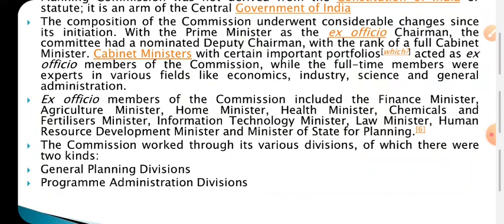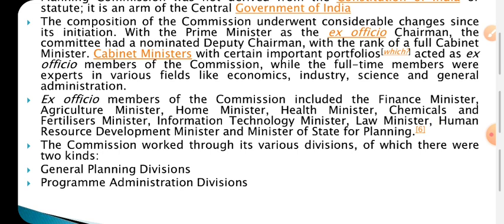Friends, the ex officio members of the Planning Commission include the finance minister, agriculture minister, home minister, health minister, chemical and fertilizer minister, information technology minister, law minister, human resource development minister, and the minister of state for planning. These ministers will all be ex officio members of the Planning Commission.